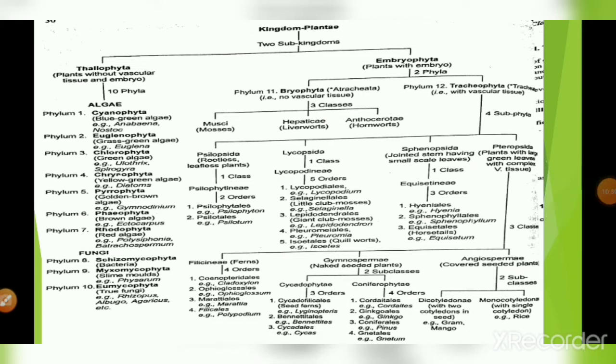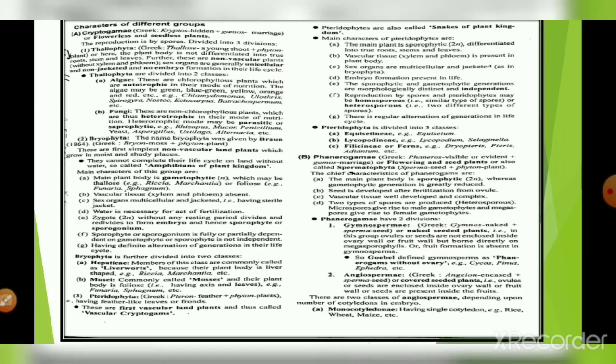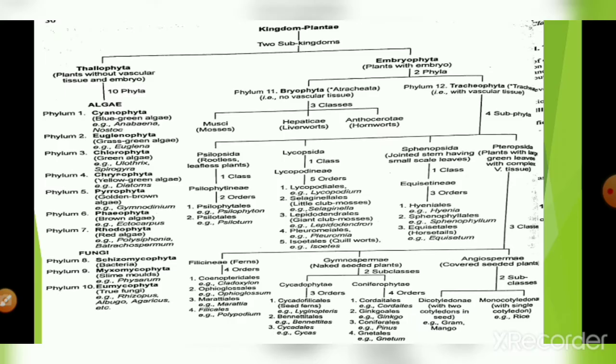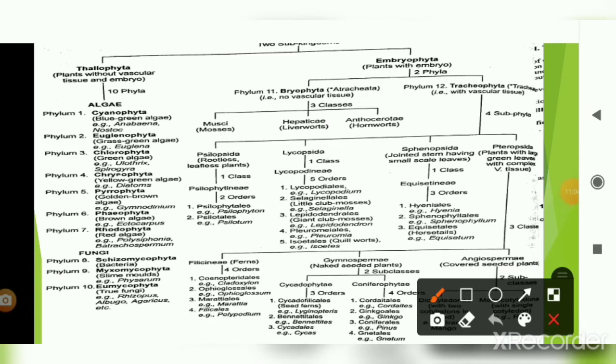Here you can see the kingdom Plantae, divided into Thallophyta and Embryophyta. Thallophyta means plants without vascular tissue. Embryophyta means plants with an embryo.